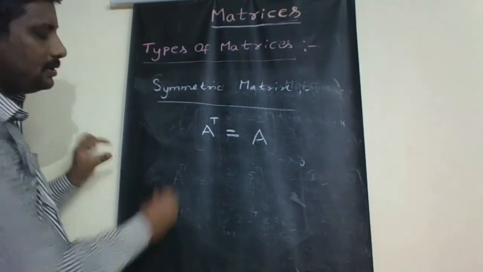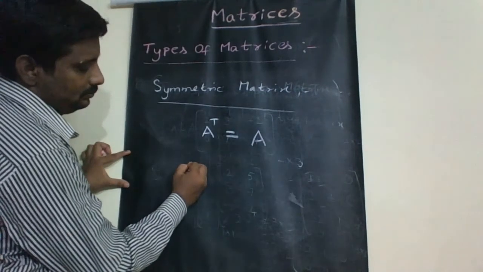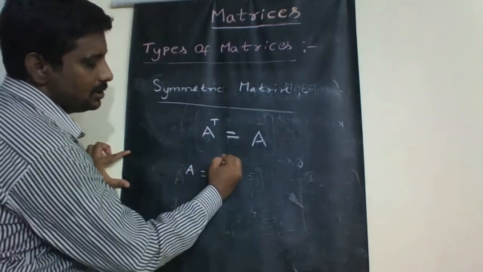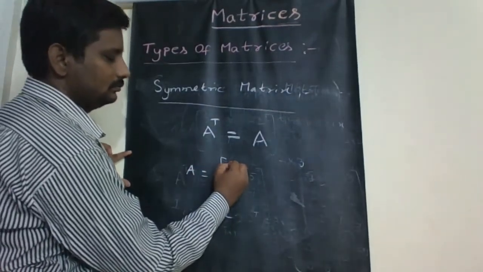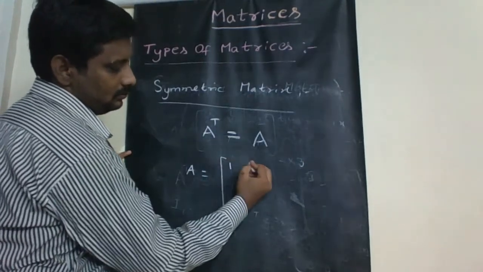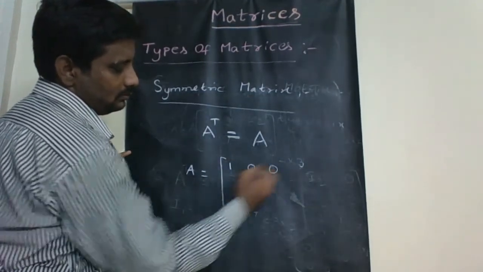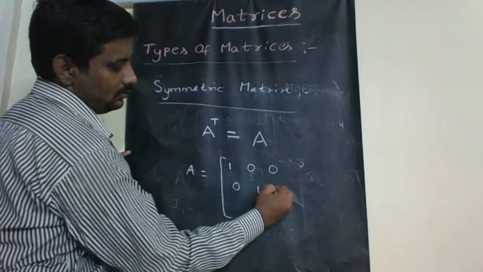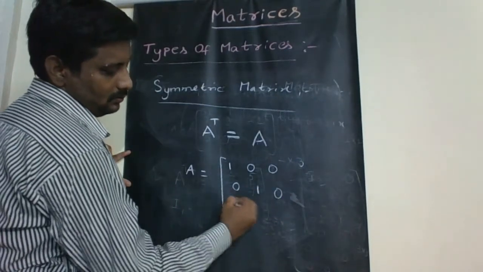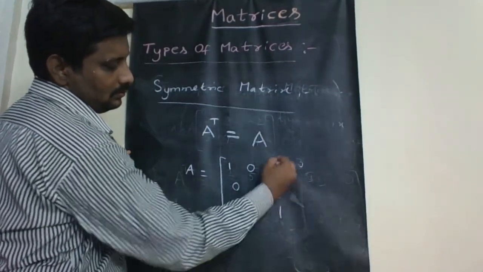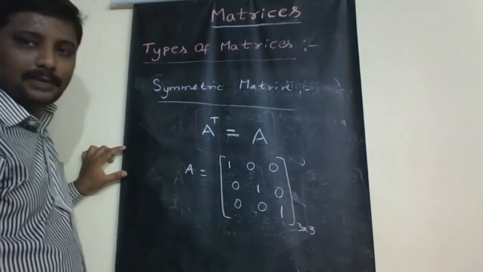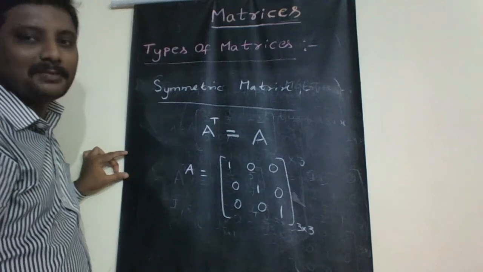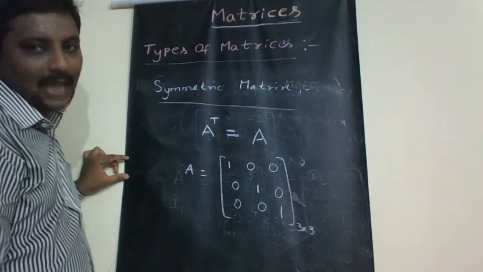For example, A equal to the matrix of... so clearly it is a 3 by 3 matrix, it is a unit matrix, generally denoted as I3.